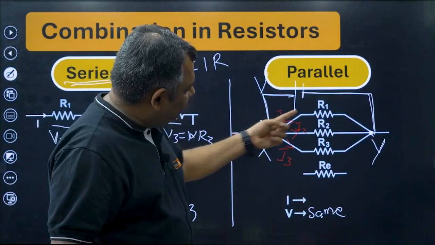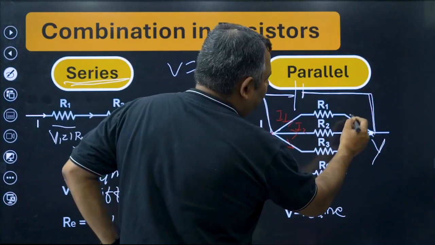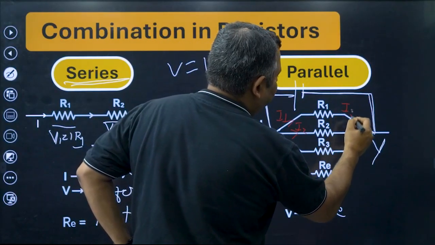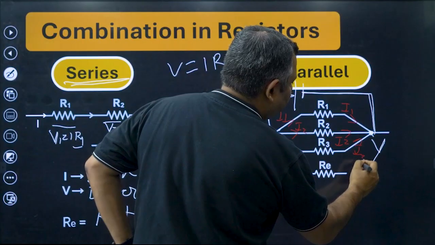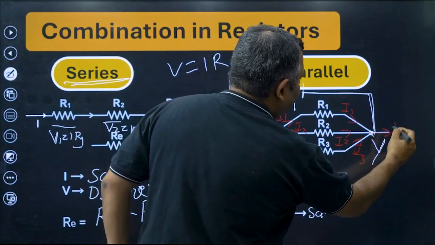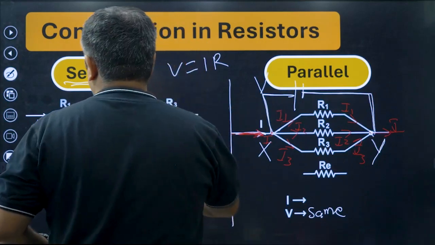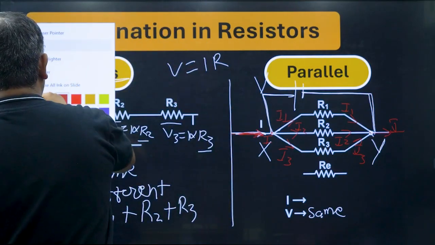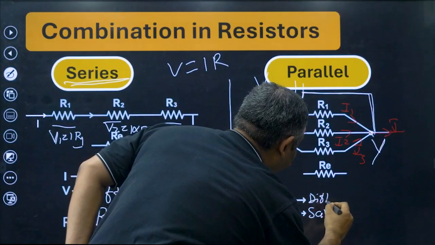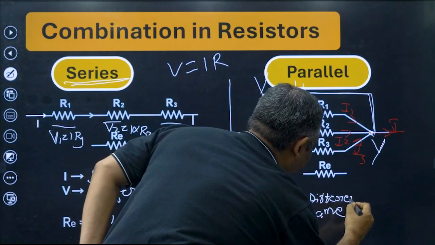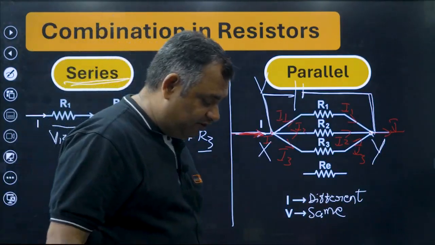They will come out here as I1, I2 and I3. And total current I will flow again from here. Are you getting it? So in the case of parallel, I is different.